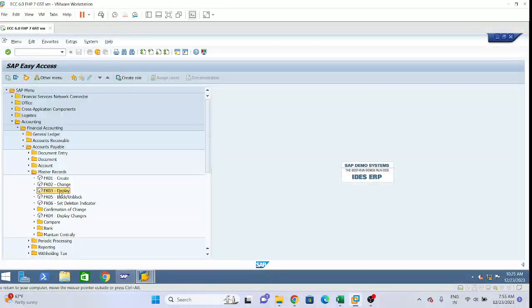Once you have done the posting, that vendor master cannot be deleted, but it can be blocked for posting. In FK05 we can block from posting. But if we have not done any posting, we can delete that vendor. Once balances are loaded to that vendor, it cannot be deleted, but can be blocked from posting in FK05.